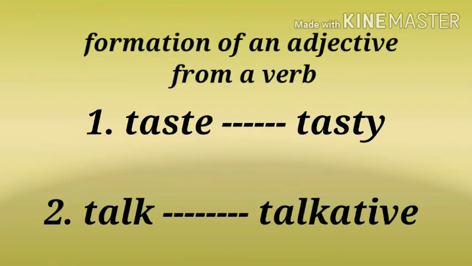Now we will see how to form an adjective from a verb. So the definition of verb, everyone remembers it? Okay, let's just revise it. A verb is a word that states an action, a fact or a happening. The first example is taste, which changes to tasty, and the second one is talk, which gets the suffix ative and the new word formed is talkative.